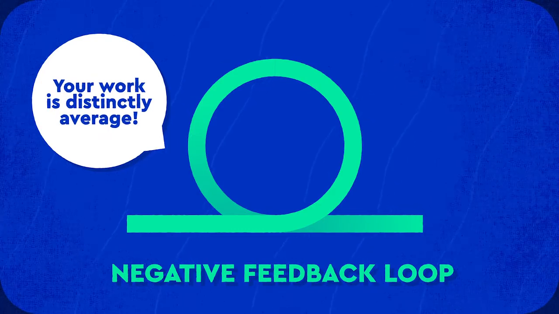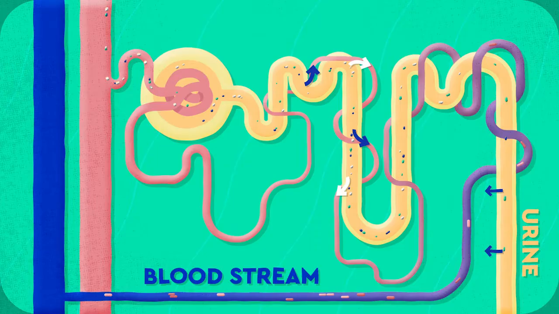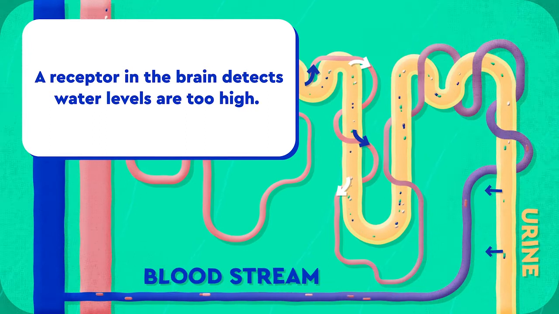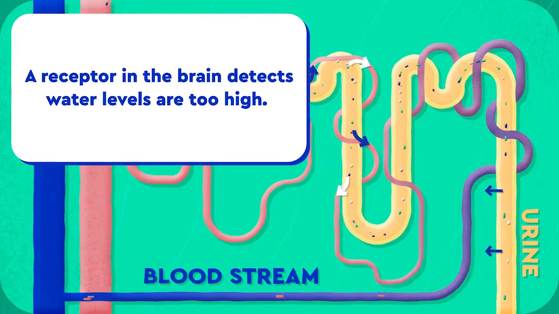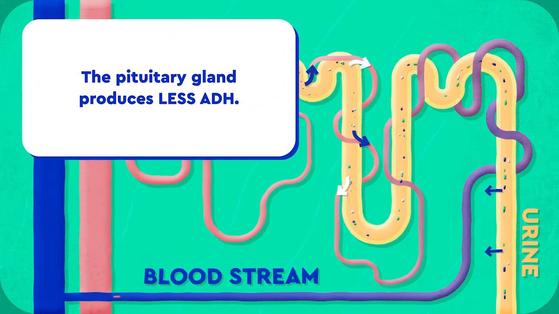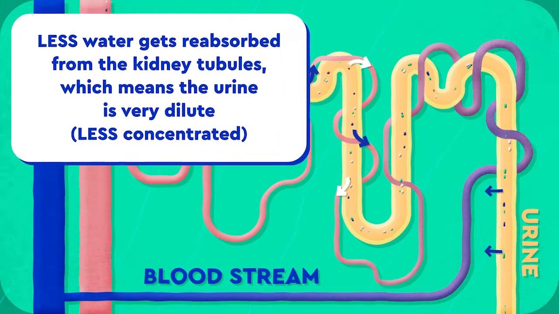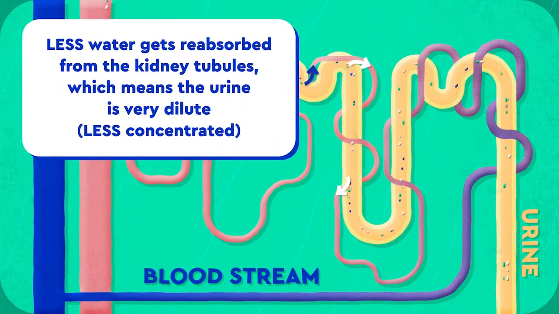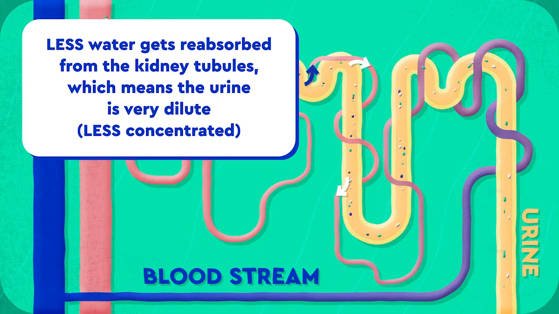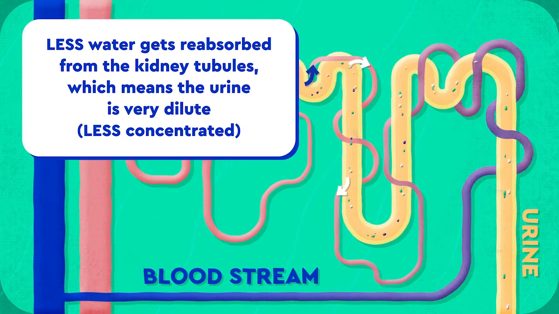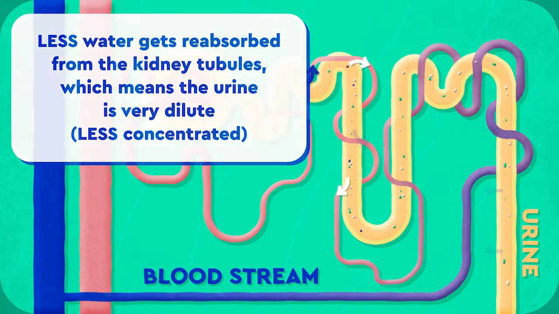A receptor in the brain detects the water levels in the body. If the water levels are too high, the coordination centre in the brain instructs the pituitary gland to produce less ADH. Less ADH means less water gets reabsorbed from the kidney tubules, which means the urine is very diluted and contains high amounts of water.